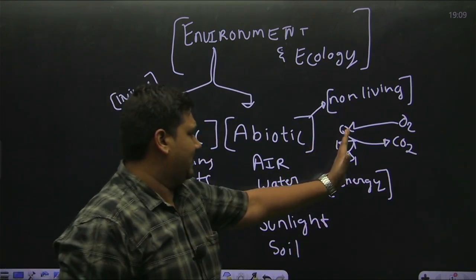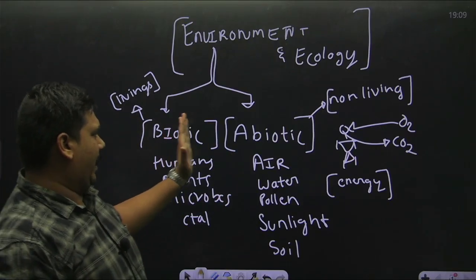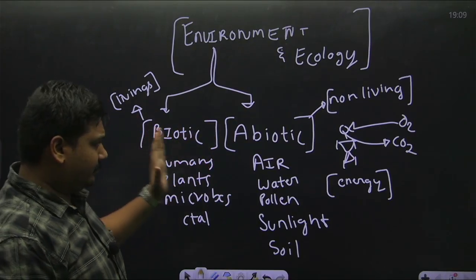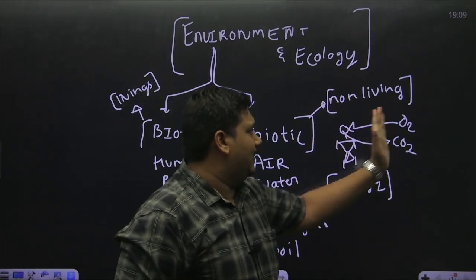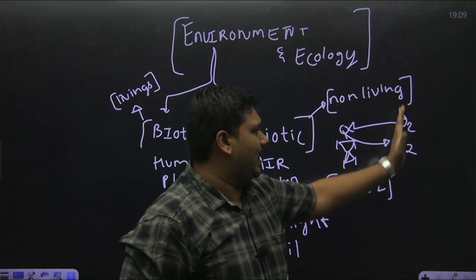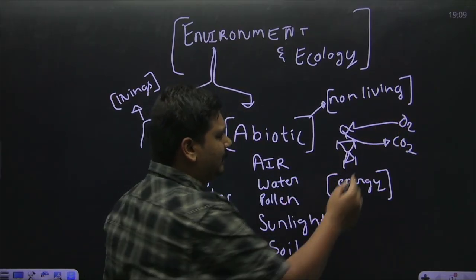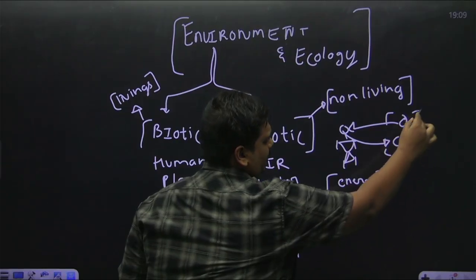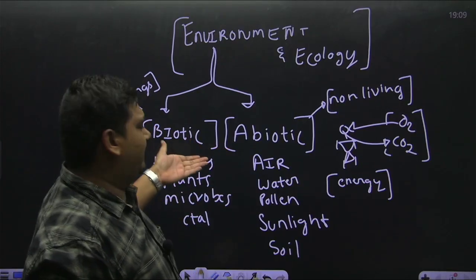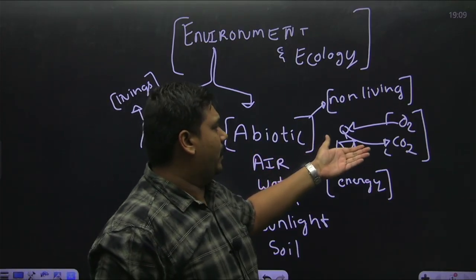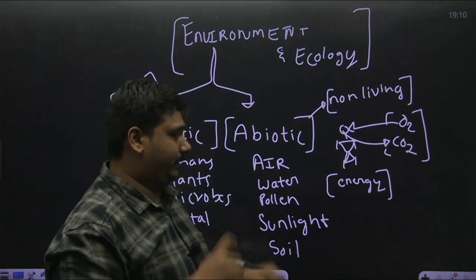See, now we see an interaction between biotic and abiotic component. Here humans, the biotic component, are in connection with the air; they are consuming the air. Therefore, there is a clear, definite interaction between biotic and abiotic components.